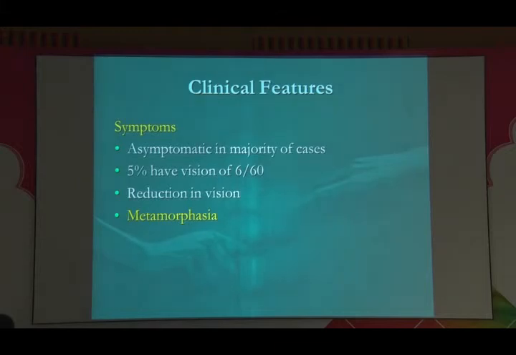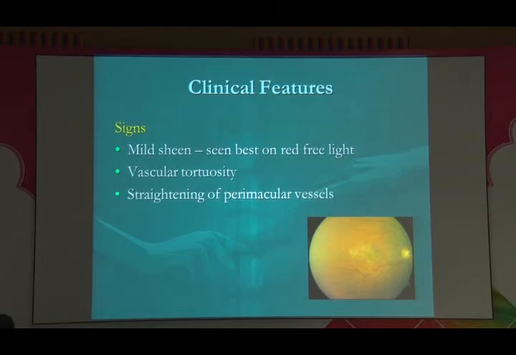Patients are usually asymptomatic. Majority of the patients are asymptomatic. 5% of the patients will have vision less than 6/60. There is a reduction in vision, and the most common complaint the patient has is of metamorphopsia. And if the patient comes with a complaint of metamorphopsia with decreased vision, these are the patients which you should take up for surgery.